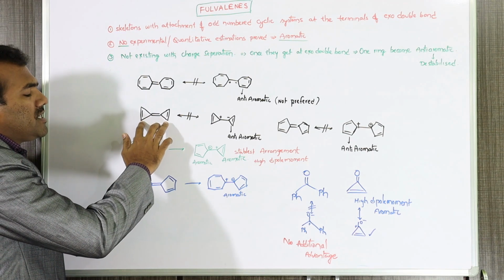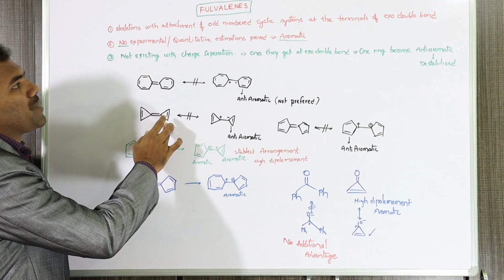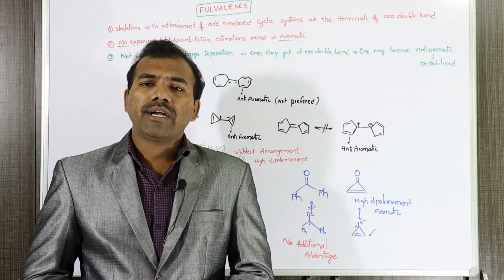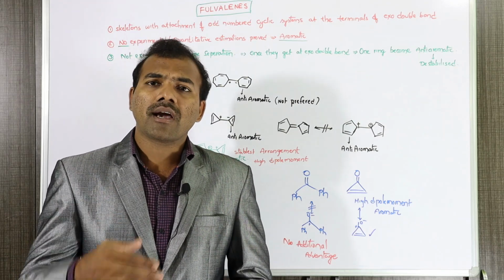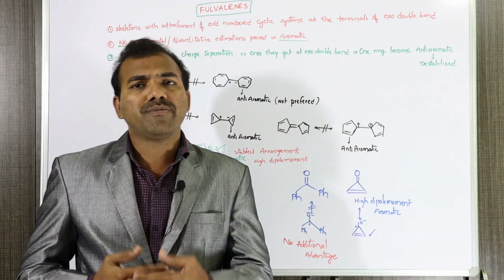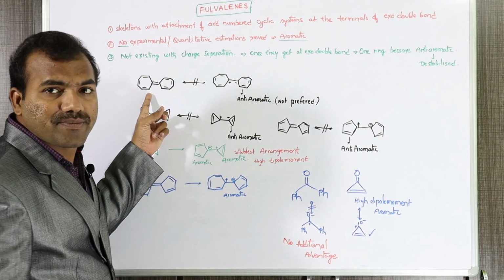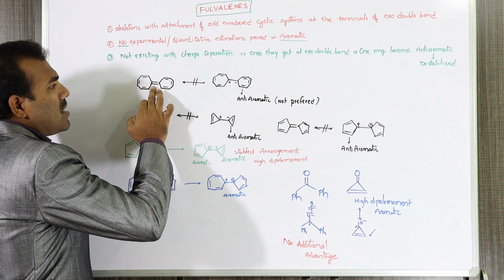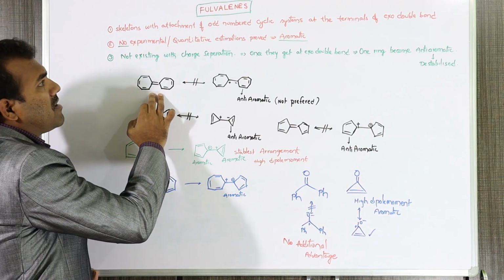And also see here, these two are odd numbered cyclic systems. For these fulvalenes, no experimental results and no quantitative estimations proved that these are aromatic. So they cannot prove the aromaticity of these fulvalenes through experimental or quantitative estimations. Why? For example, take this one, these two 7-membered rings at the terminals of this exo double bond. It is heptafulvalene.